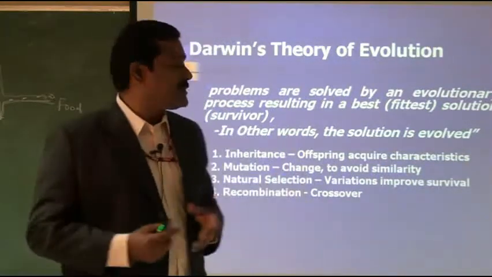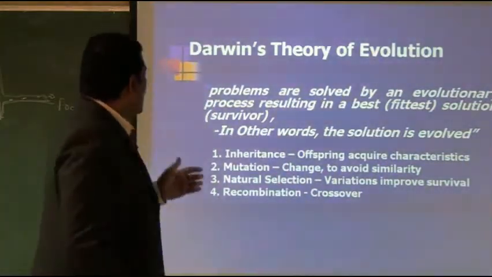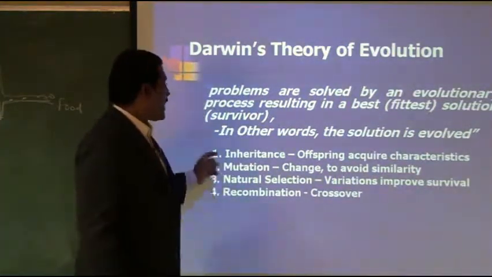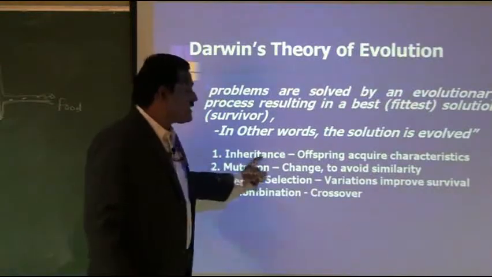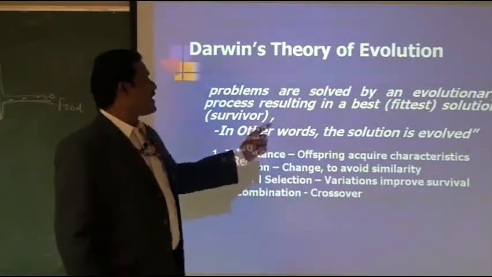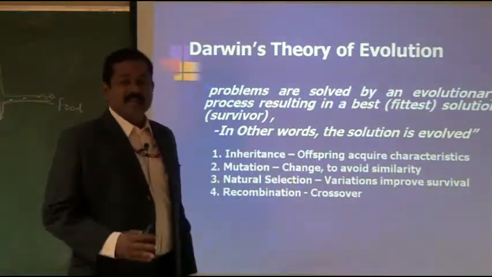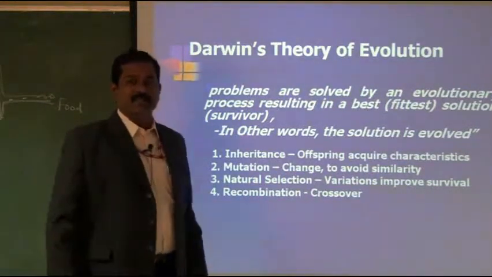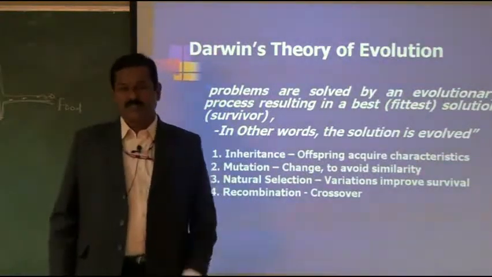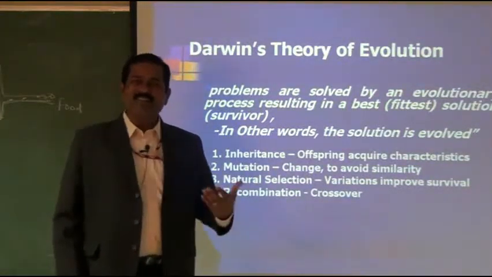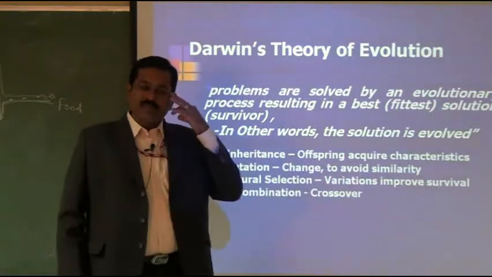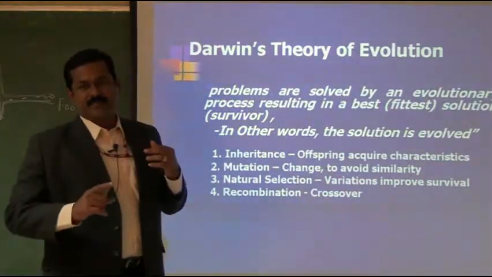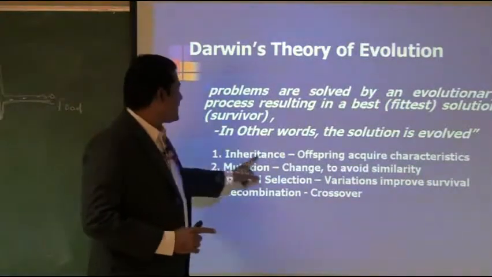That is called the solution is evolved. How are we going to evolve the solution? By four biological phenomena. The first is inheritance. That means offspring acquire characteristics. A son gets the father's character 50%, the mother's character 50%, through the genes. So the wisdom and intelligence get transmitted to the siblings through the genes. That is called inheritance.